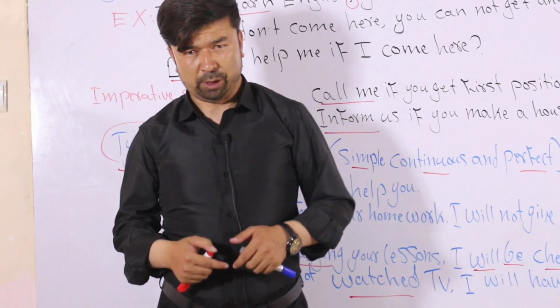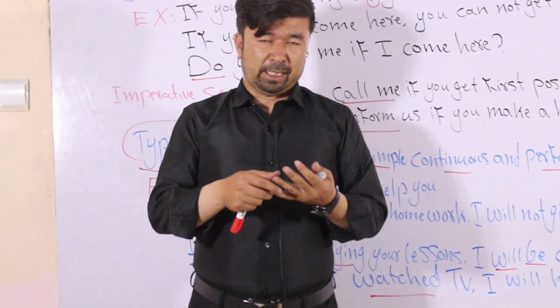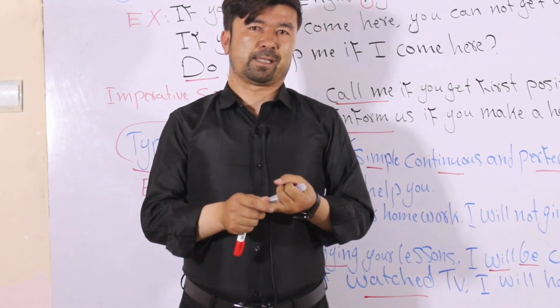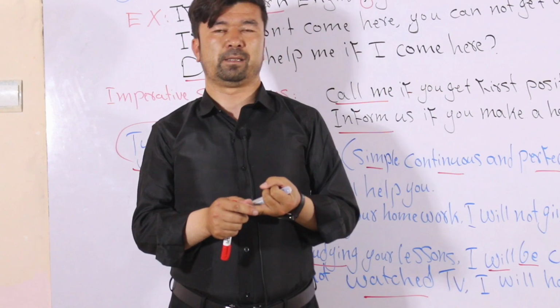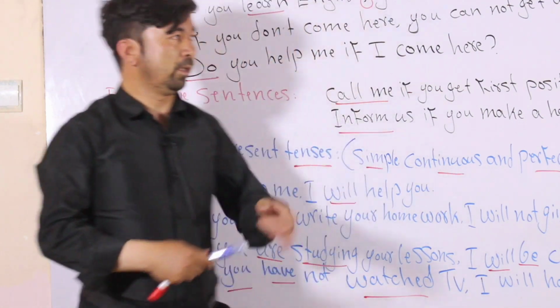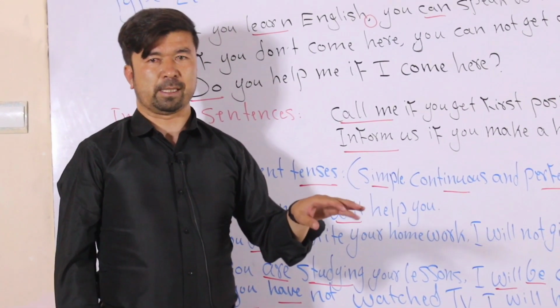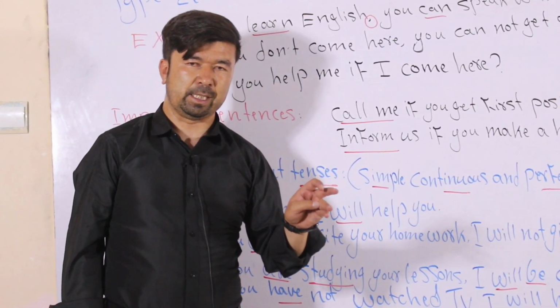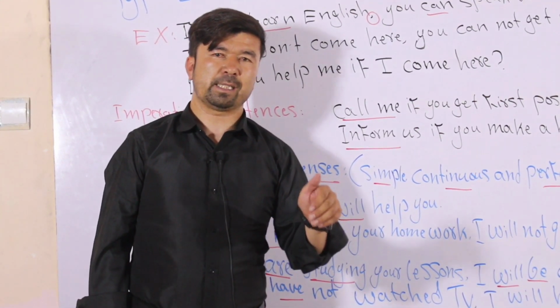Okay, if I want to conclude, we studied type 0 and type 1. They are real conditional clauses. Real conditional clauses are the clauses that are possible. Now, type 0: simple present tense plus simple present tense. Type 1: simple present, present continuous, present perfect with simple future tense, future continuous and future perfect.